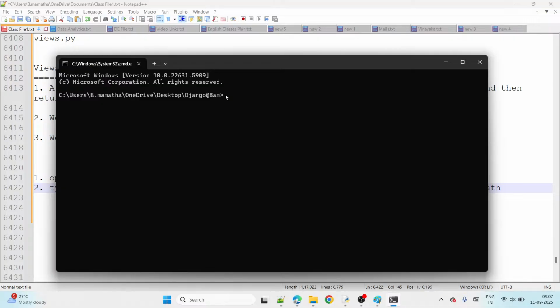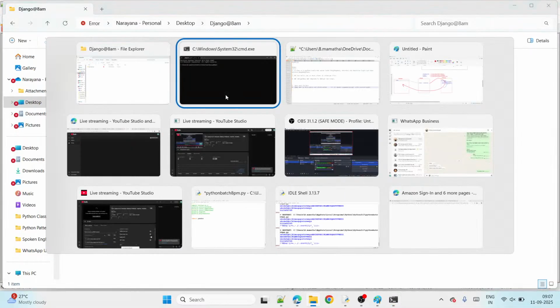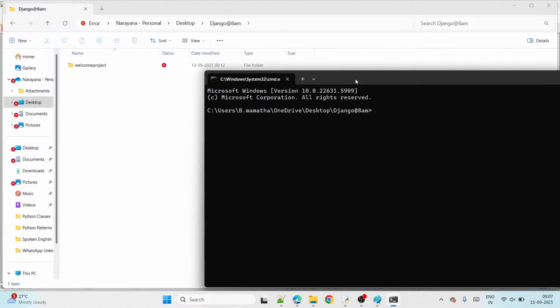Now we create a project. Observe how to create a project. django-admin, which I explained in the previous class, then startproject. The project name I am taking here is firstproject. That's all. Click enter. You can observe that the folder is created.